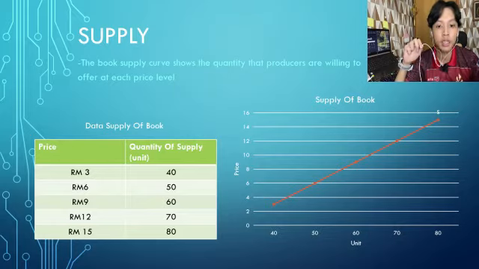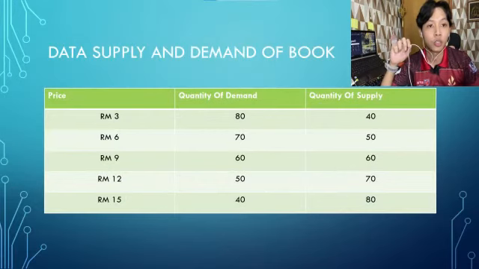So you can see the curve that shows the supply of books, and it's basically the same as the data. So the next slide is the data of supply and demand of books.